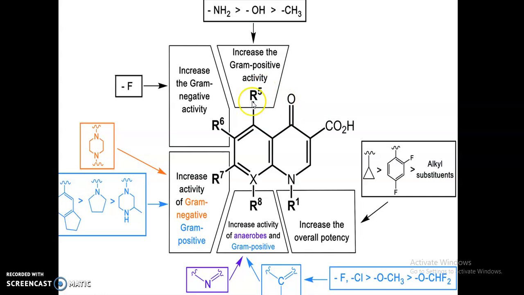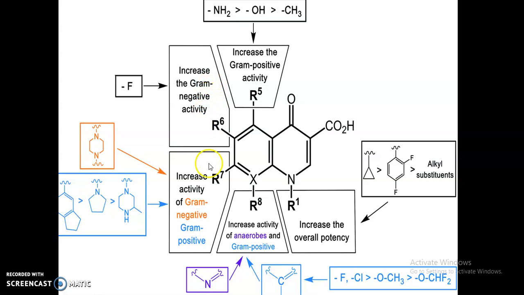If we substitute an NH2 group, OH group, or methyl group, then it increases the gram positive activity. If we substitute a fluorine atom at the carbon number 6 position, then it increases the gram negative activity.